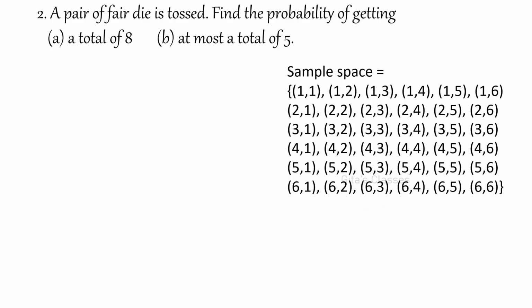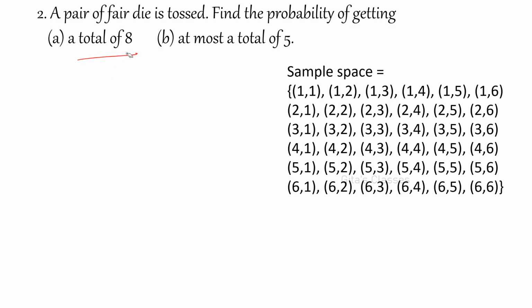Next question: a pair of fair dice is tossed. Find the probability of getting a total of 8, and at most a total of 5. So this is the sample space we know, because there is a pair of fair dice. That means 2 dice are tossed, so this will be the output sample space. How many in total? 36. So what is our favorable case?